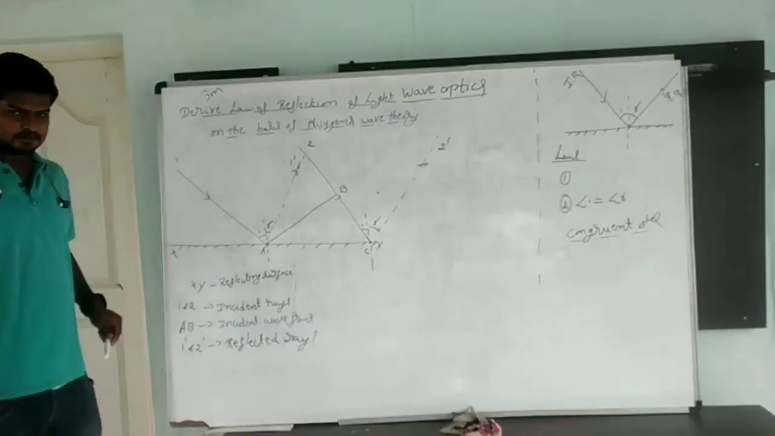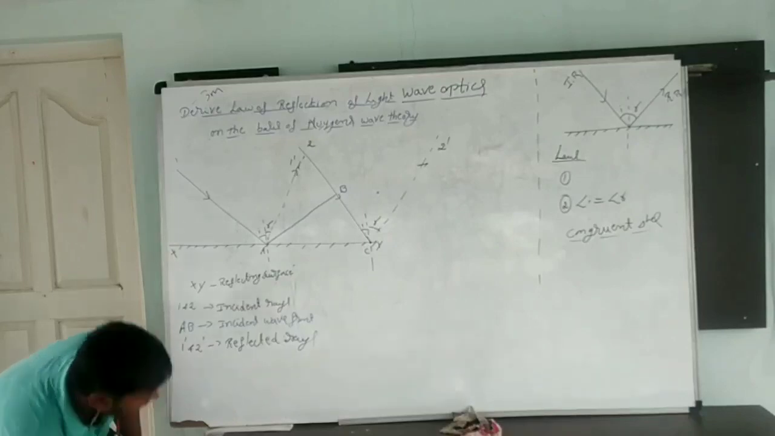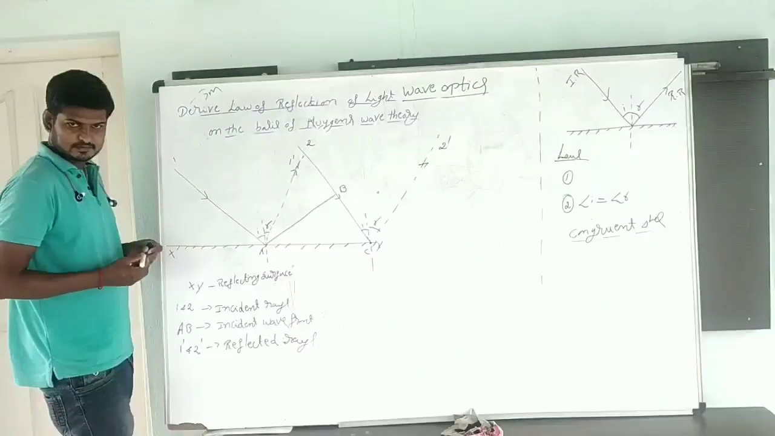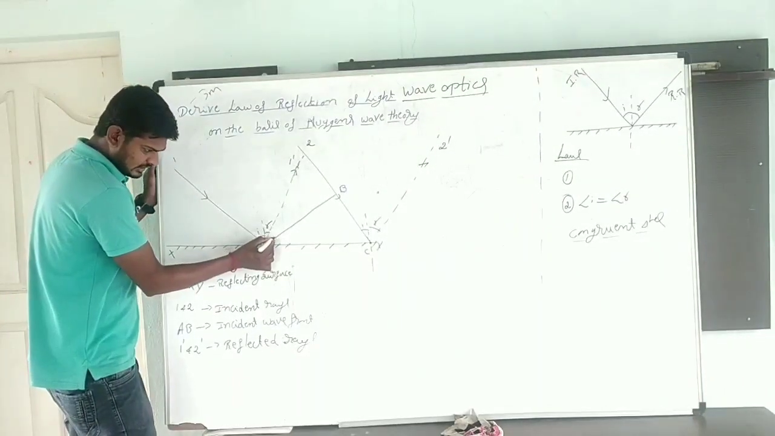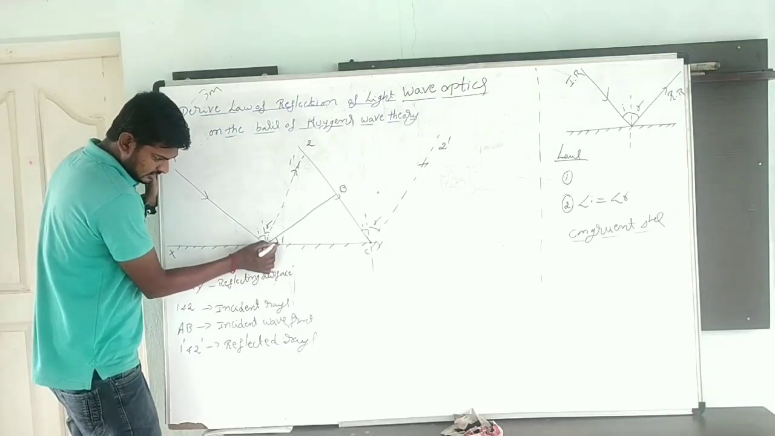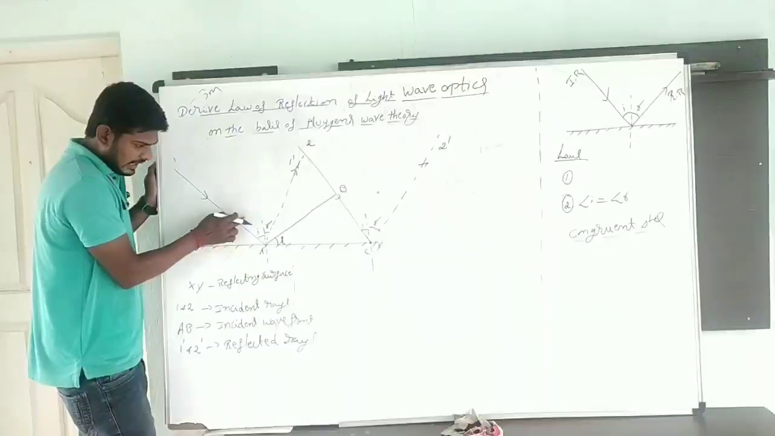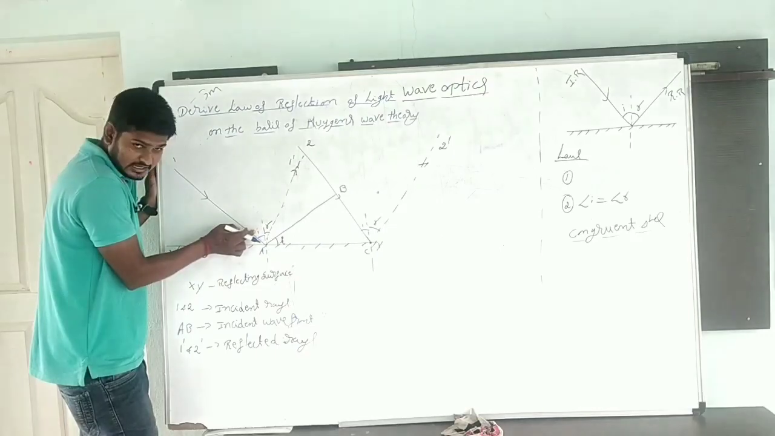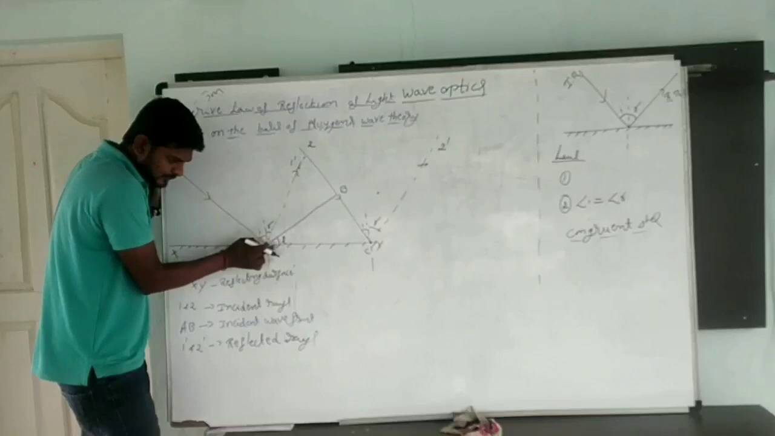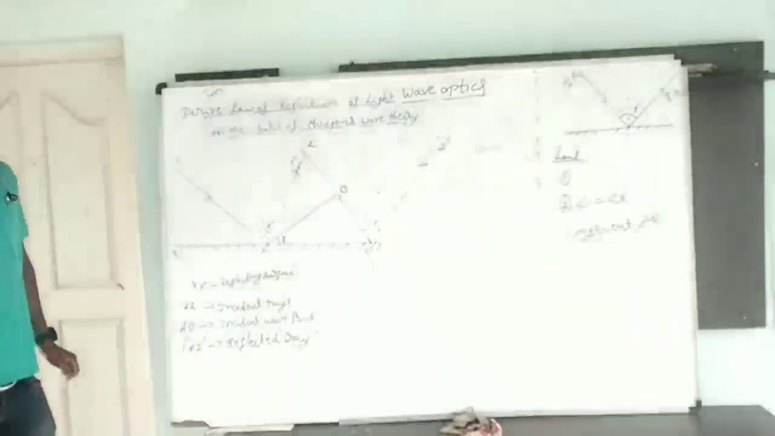Now, keep in mind, one more important thing here. Keep in mind the angle between the wavefront and the surface is also called the angle of incidence. This is the incident wavefront. This is the surface. The angle between the ray and the normal drawn is called the angle of incidence. In the case of a wavefront, the angle between the given wavefront and the surface is called what? Incident angle.